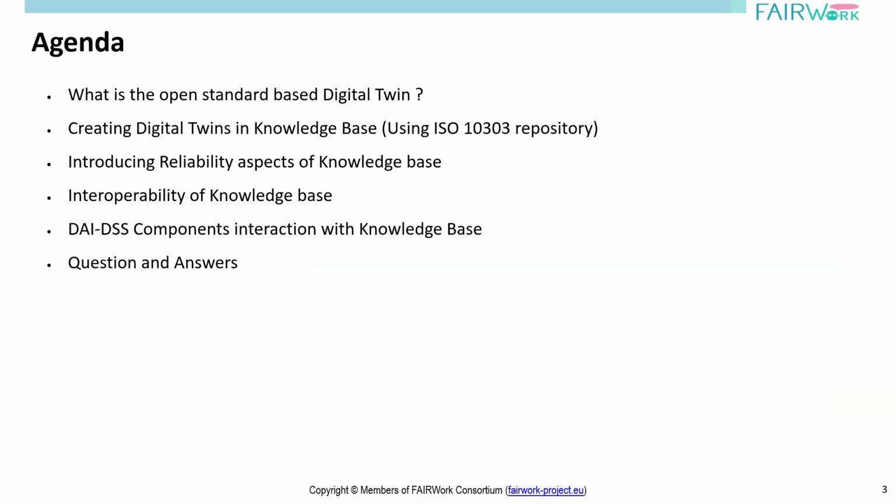As Christian has pointed out, we would like to cover some of the aspects. We should first establish the definition of a digital twin, and then how we can create these digital twins in our standard-based data solution. And then I would like to also cover how, by storing this data in a standard-based repository, you will get aspects of reliability, which is crucial for AI applications where data is important and should be reliable and trustworthy. And then we also see how this repository enables interoperability, that is, where different components used in our FAIRWork architecture can interact with this knowledge base and retrieve data. And then we will have some time for questions and answers.